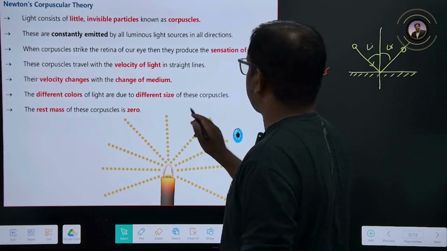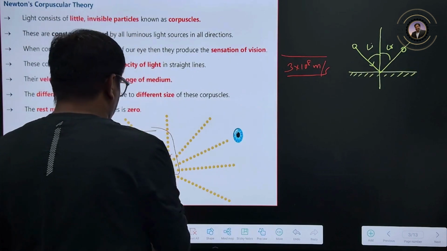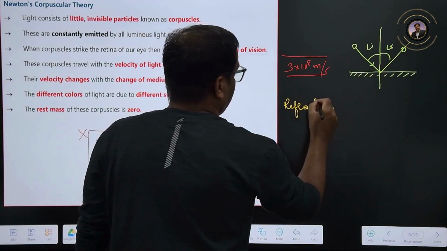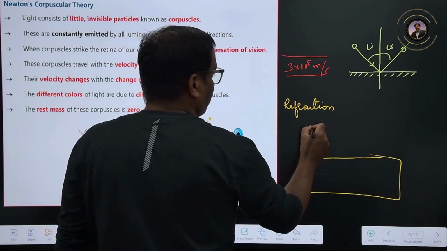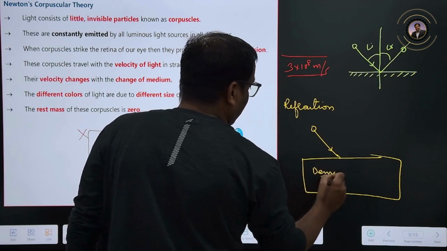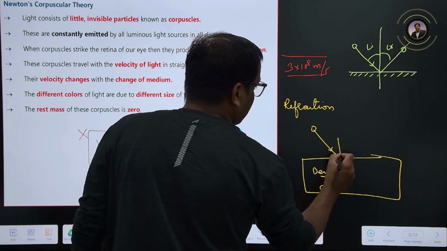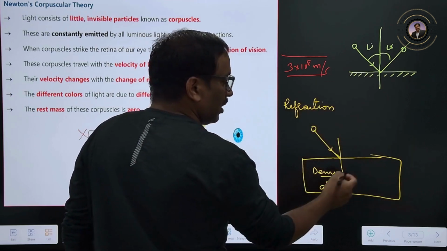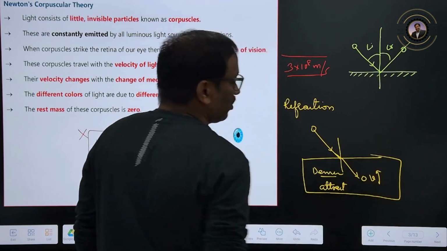So let us see, right. Newton's corpuscular theory also explains refraction. How did he explain the refraction? He said that if a corpuscle comes and falls onto a denser medium, the denser medium will attract these corpuscles. When it is attracted, in the rarer medium it is traveling normally, but when it goes into the denser medium, due to attraction the corpuscle speed is going to increase. The speed of these corpuscles goes on increasing.